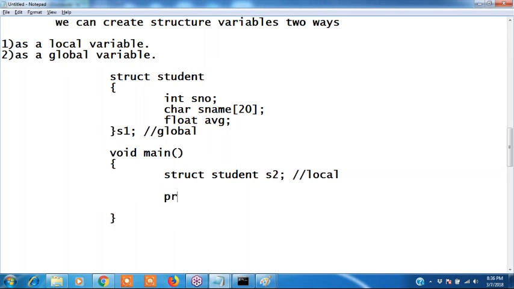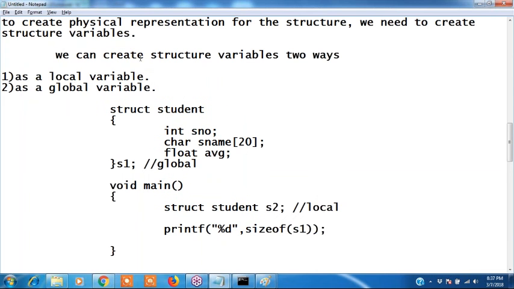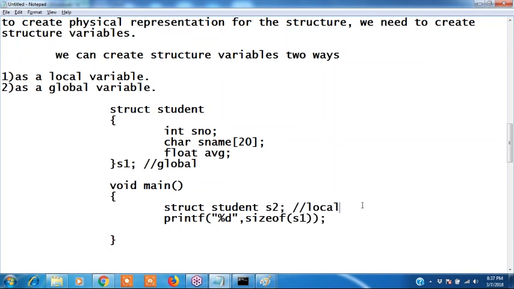Now I want to print, printf of %d, the size of s1 and s2. Okay, we write this. First draw this, declare this. We can create structure variables two ways, as a local variable and as a global variable. S1 is a global variable and S2 is a local variable. Okay, how memory will be allocated for S1 and S2, I will show you.